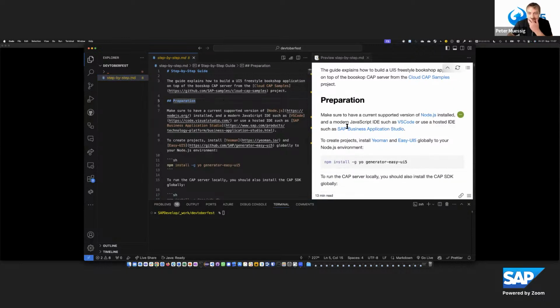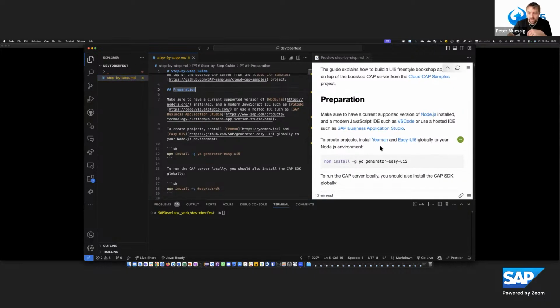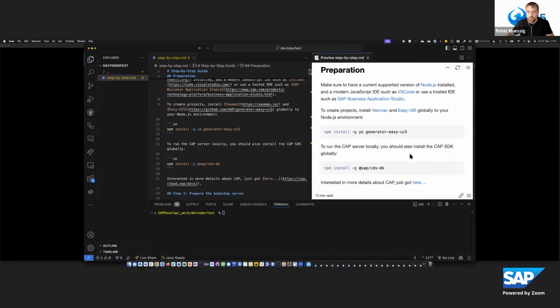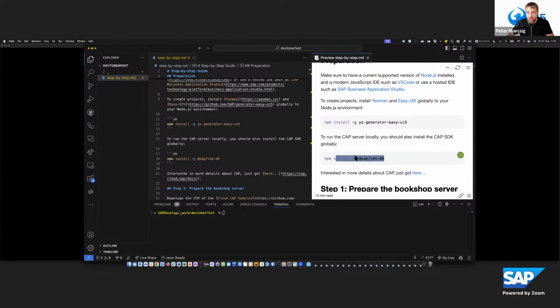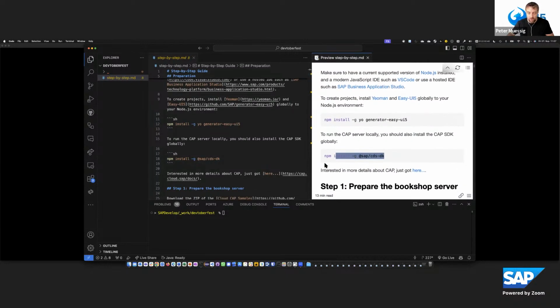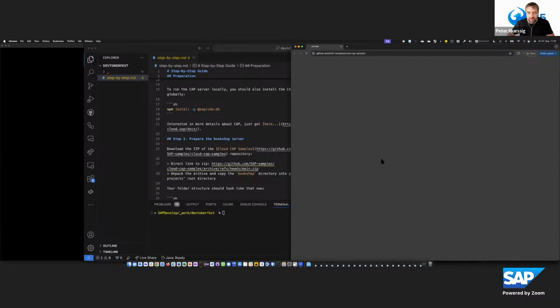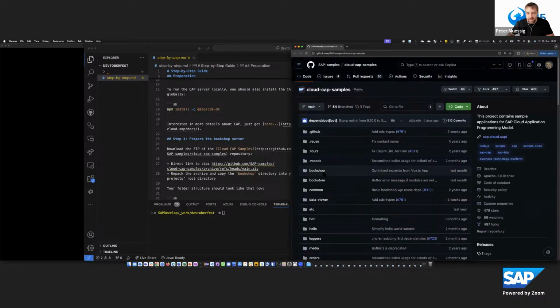So in order to get started, the first thing is, for sure, having VS Code installed. And then we also need to ensure that the Yeoman generator easy-ui5 is installed to be able to use templates. And the CAP CDS SDK should also be available and installed globally on your machine. I have prepared that already. The first thing I need to do is get a CAP server for the whole scenario,